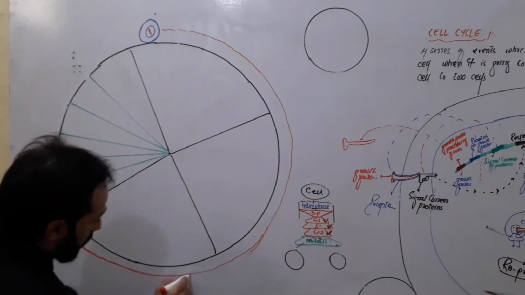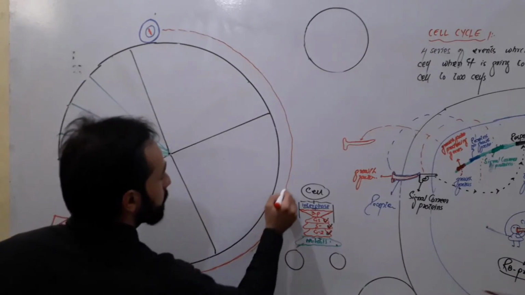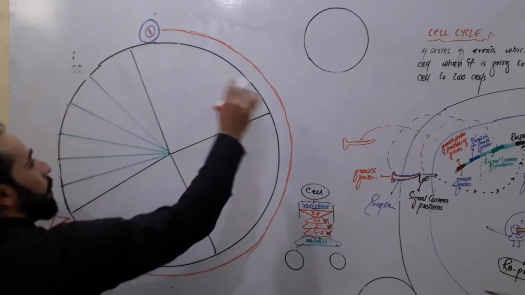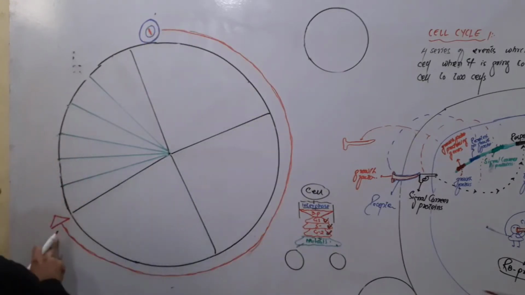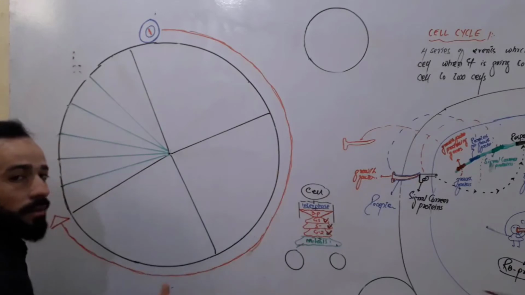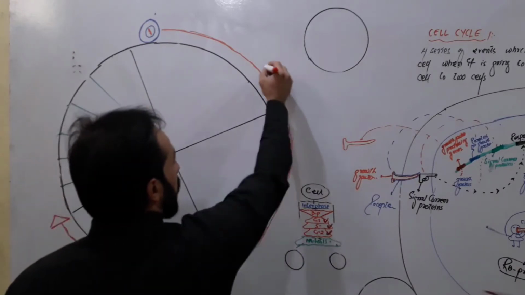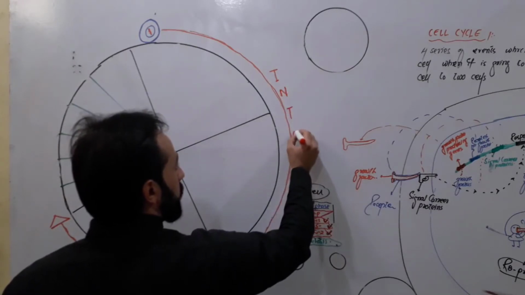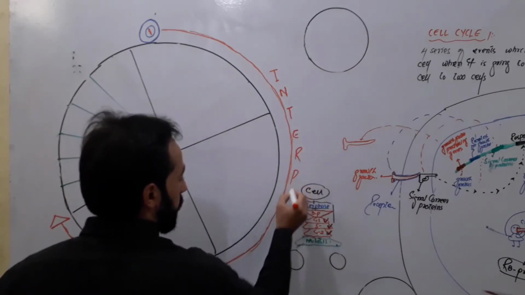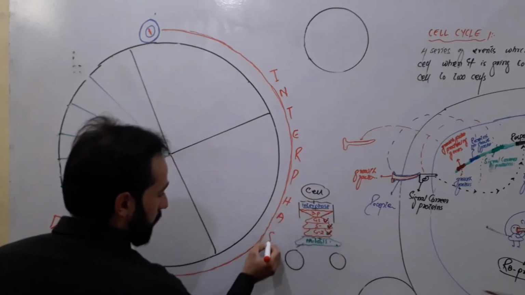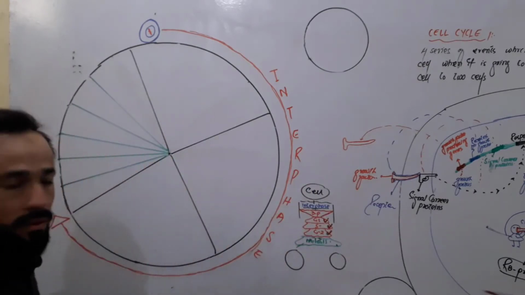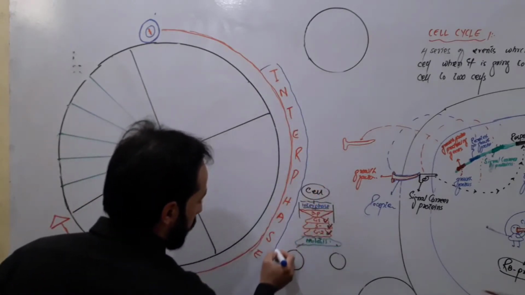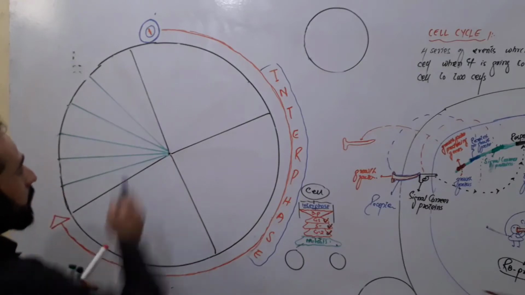All this time which the cell spends here, preparing itself for division, from here up to here, is called the interphase. So I should write that this is our interphase. This whole step, which consists of three subphases, is called our interphase.